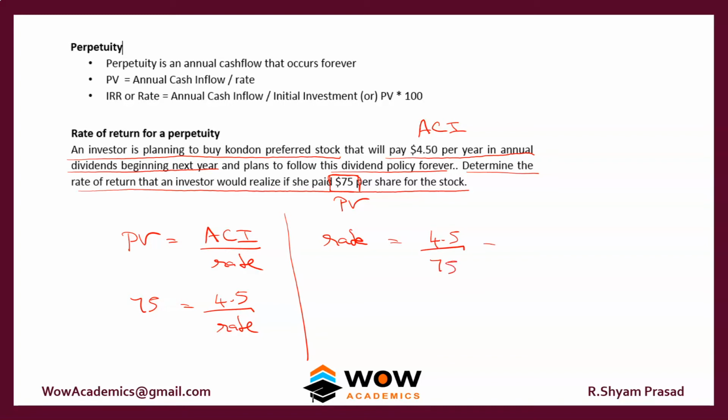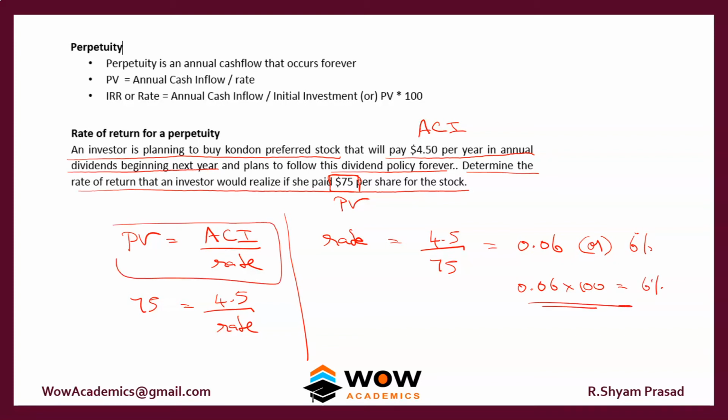So that will come to 0.06. If you represent it as a percentage, it would be 6%. Or else you can put it like this, 0.06 into 100, that gives you 6%. So in this formula, any one number will be missing and you have to find out the missing number. That is called a perpetuity.